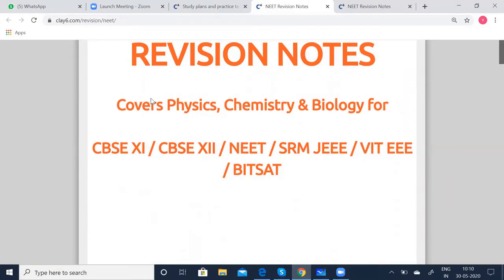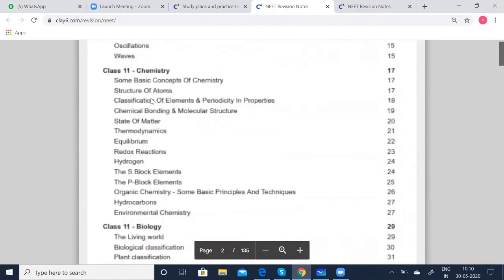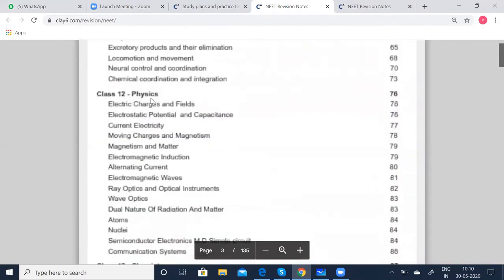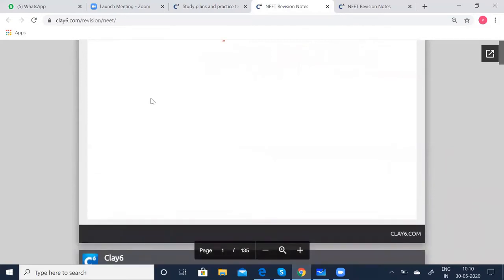We have framed these revision notes in such a way that whatever is essential for NEET, we have done it. It is specially made for NEET. It is tailor-made. So you can go through this. We have done chapter-wise questions, right from the first chapter to the last chapter, subject-wise.